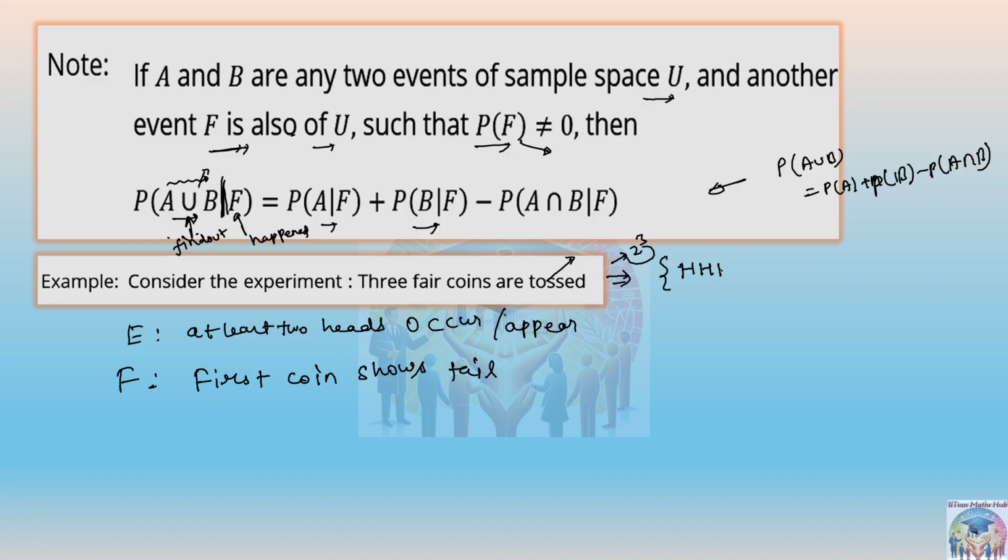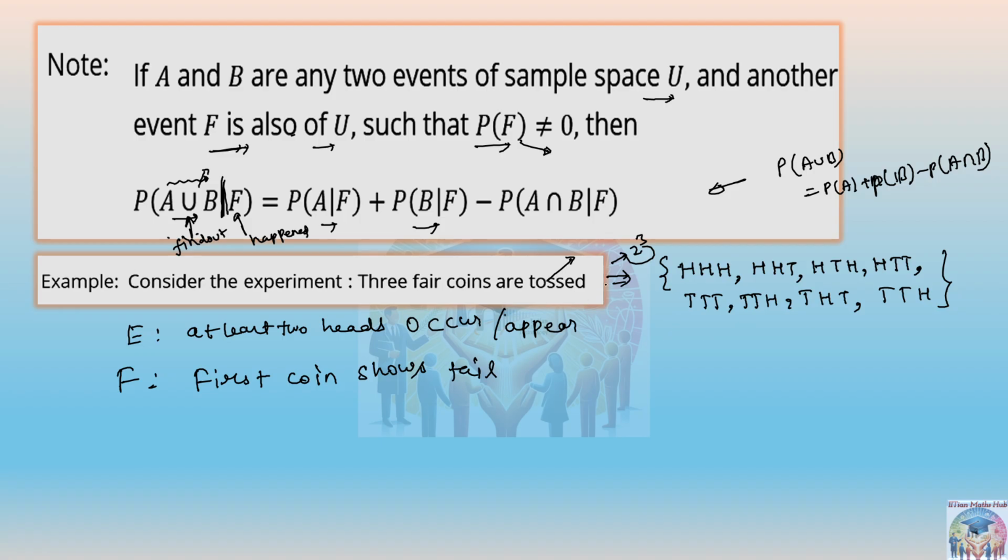And the possibilities are: HHH, HHT, HTH, HTT, THH, THT, TTH, TTT. These are the 8 possibilities you can get from here, right?